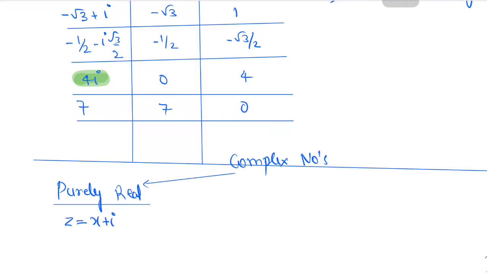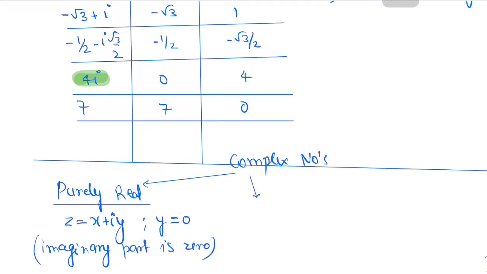So if a complex number is written as x plus iota y and y is equal to 0, then this complex number is purely real. For purely real, the imaginary part must be 0.